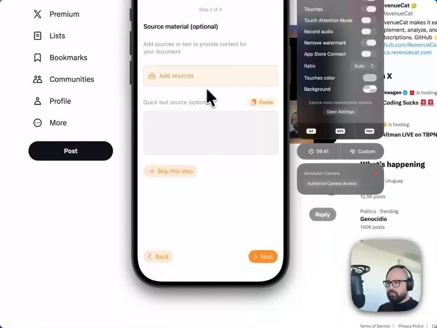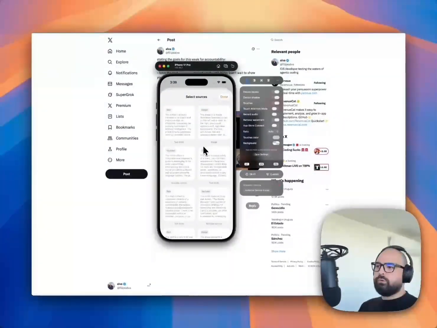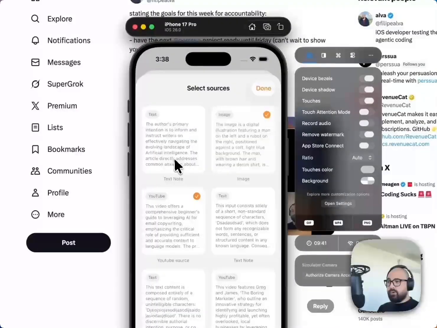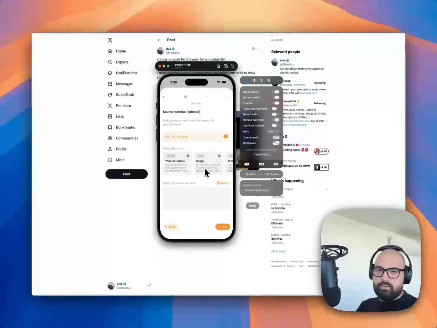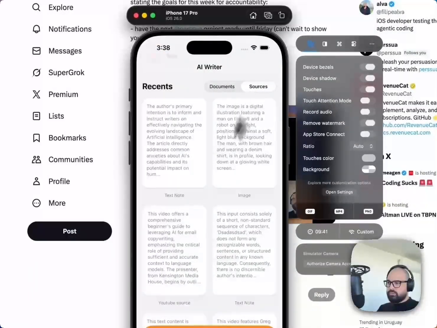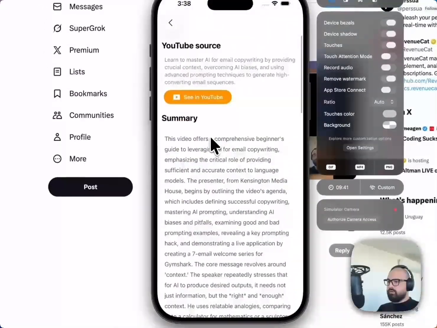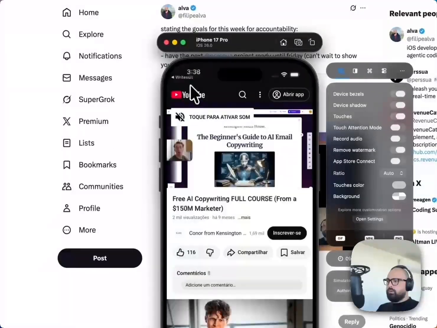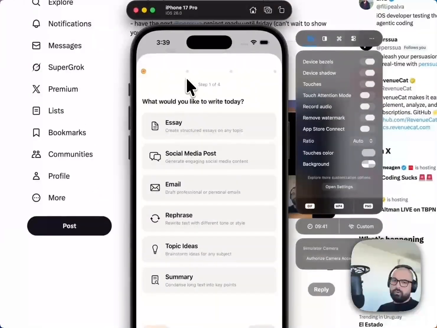So right now we added this feature called sources, which basically allows you to enter long form text, images, and YouTube videos to the AI. The AI will summarize it and then transform it into a text-based source for it to write about. So you can write an essay about a YouTube video in seconds. That's really cool. So if you go here, now you have a tab for your sources, and here's an example of a YouTube video that I added. It gives you a very detailed summary of the video, and then you can see it on YouTube as well. And you can go there and create your document based on the video or on other types of sources.